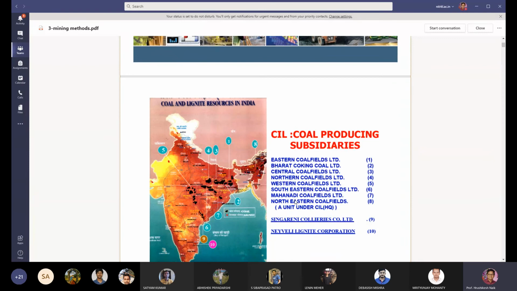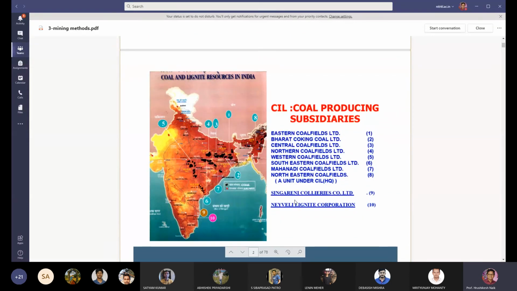So we have seen that Coal India Limited has different subsidiaries, like Eastern Coalfields Limited, Bharat Coking Coal Limited, Central Coking Coal Limited, Northern Coalfields Limited, Southeastern Coalfields Limited, Mahanadi Coalfields Limited, and Northeastern Coalfields Limited.